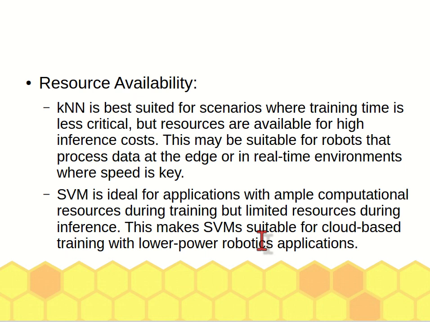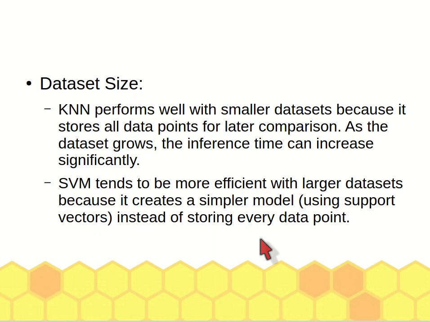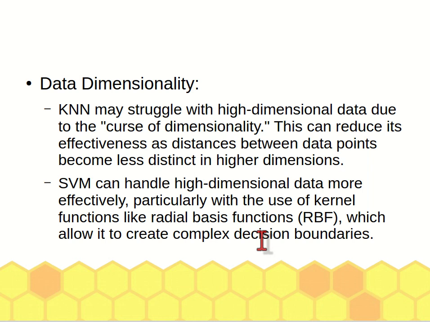In terms of data set, KNN performs well on smaller data sets, whereas SVM is considered more efficient when it involves a larger data set. In terms of data dimensionality, for high dimensional data, SVM handles it better compared to KNN.